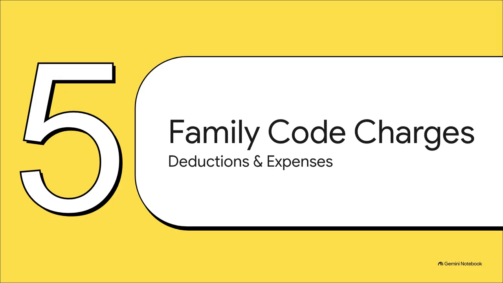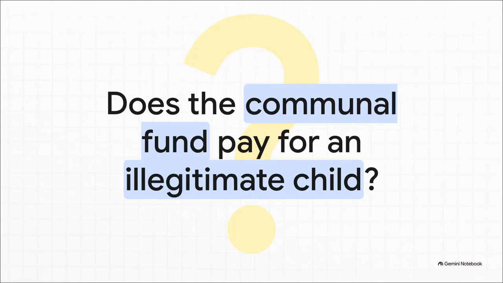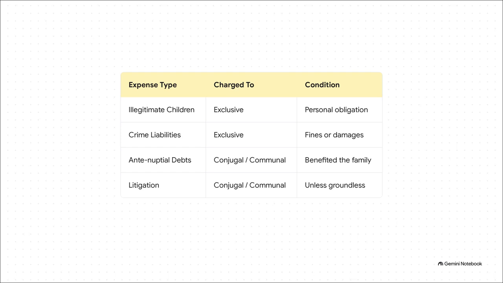Section 5. Family Code Charges. Let's shift gears to deductions and see how the Family Code handles debts and expenses. Active recall time again. We all know the family fund supports the legitimate kids, but what if one spouse has an illegitimate child from an affair? Apply some basic logic of fairness here. Who should actually bear the financial burden of this expense? It's all about fairness, right?